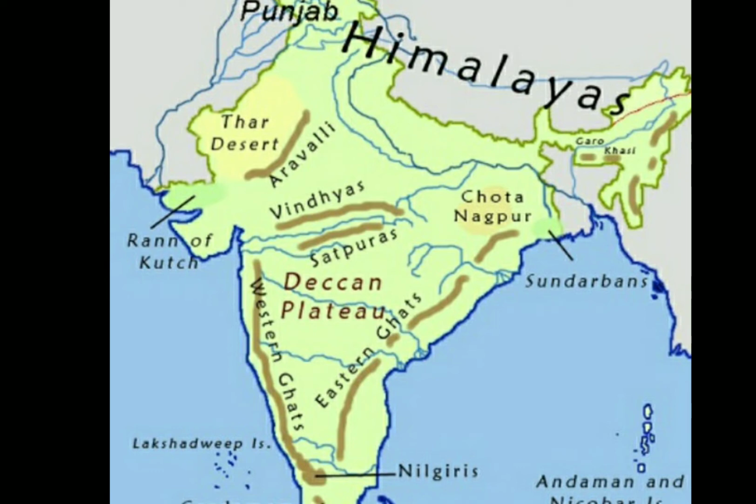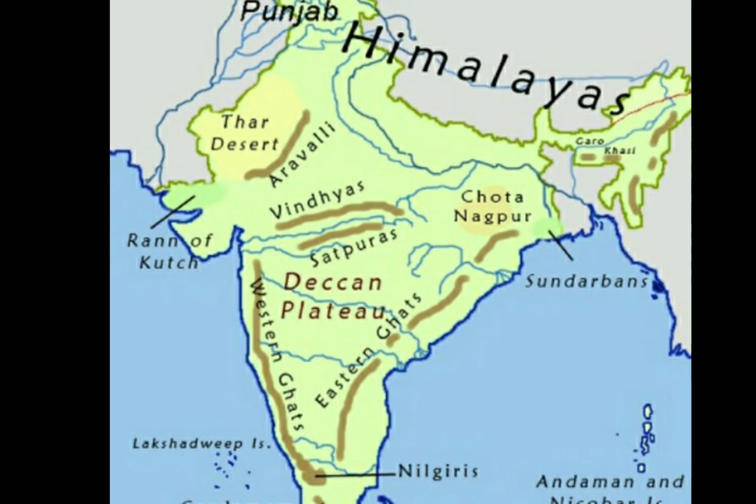Next, we talk about the southern part of this plateau, that is the Deccan Plateau, which lies to the south beyond the Narmada River. It is bounded by the Satpura Ranges, Mahadev Hills, Maikal Hills, and Kaimur Hills in the north. The Western Ghats or Sahyadris border the Deccan Plateau in the west, while the Eastern Ghats form the eastern boundaries, and both the Ghats meet at the Nilgiri Hills in the south. These Nilgiri Hills are also known as the Blue Mountains.